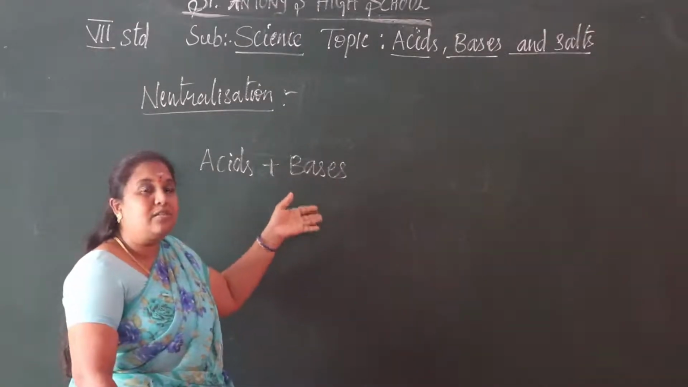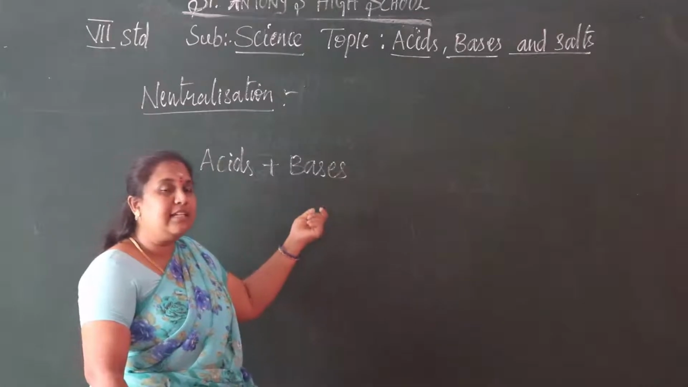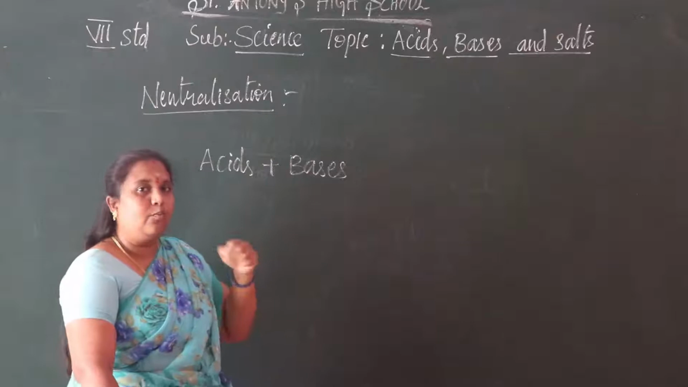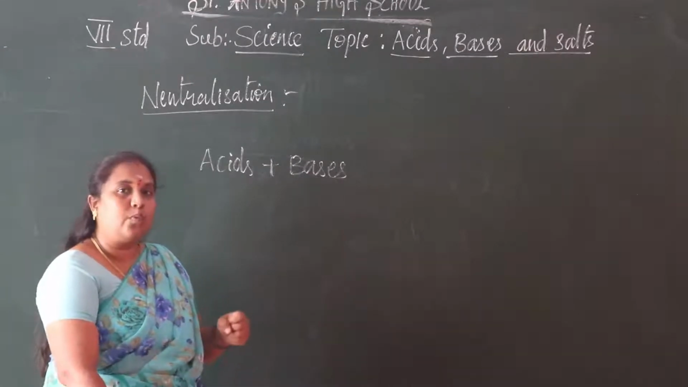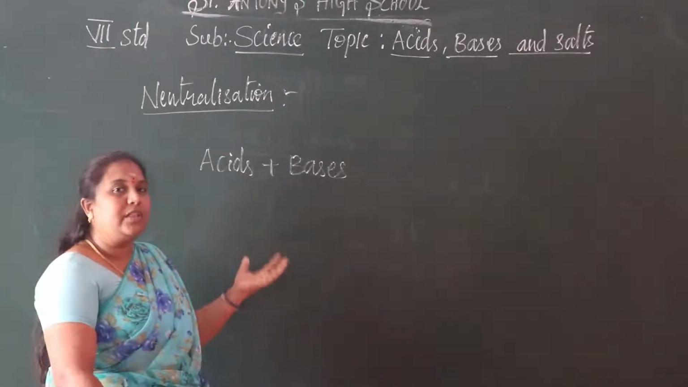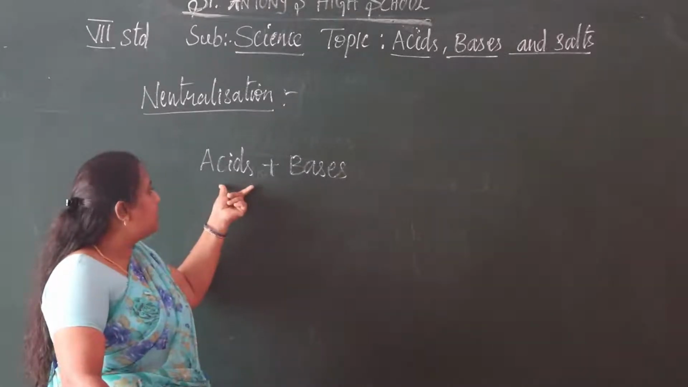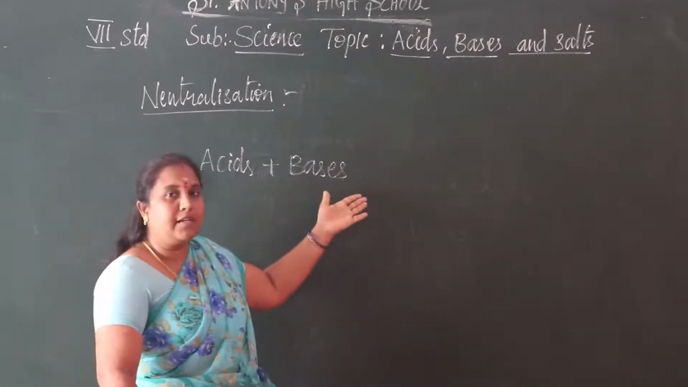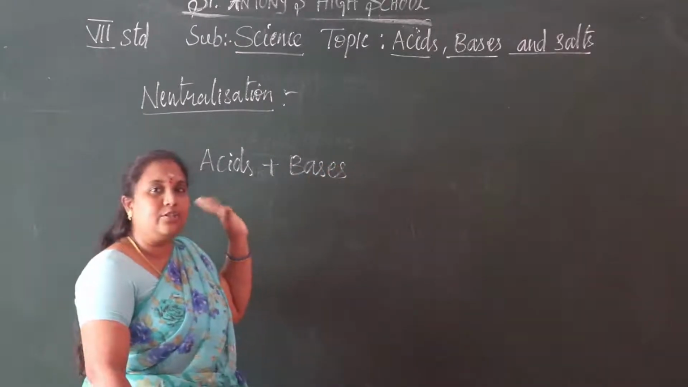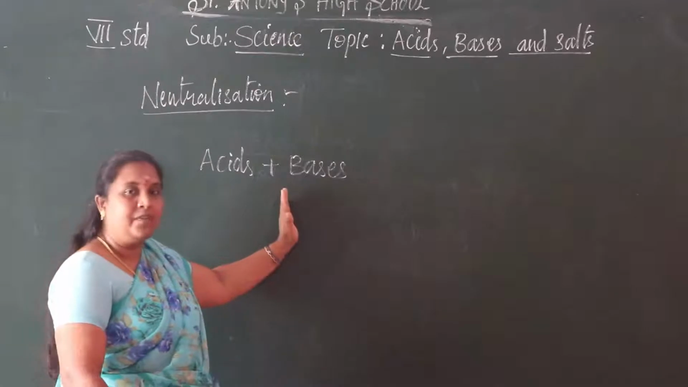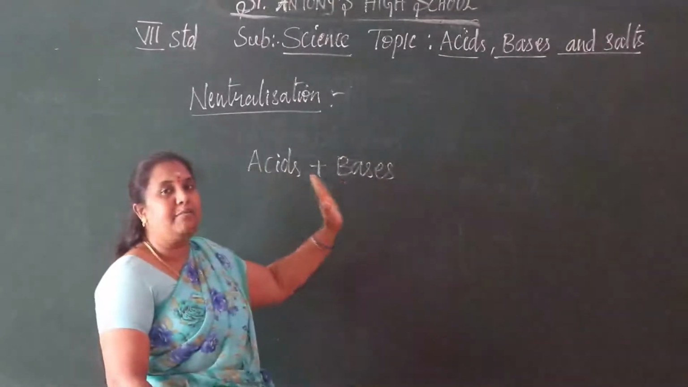If there is no acidity, we are not getting digestion. While digesting food, we want acid. Without acid, we can't digest the food. So acids and bases are chemically opposite in nature, and for these opposite substances we are adding acids and bases.